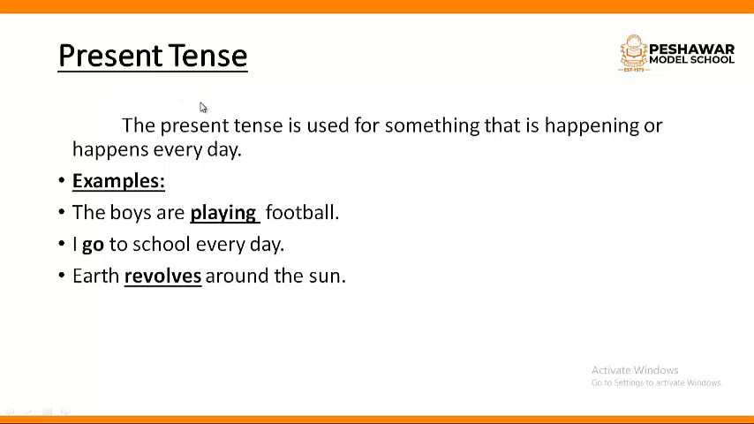What is present tense? The present tense, as the name suggests, is used for something that is happening or happens every day. It might be habitual or things which we are doing right now. For example, the boys are playing football. I go to school every day. This is habitual, which means it happens every day. Earth revolves around the sun. We know that earth revolves around the sun every day. This is called present tense.